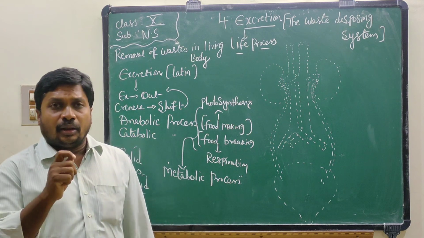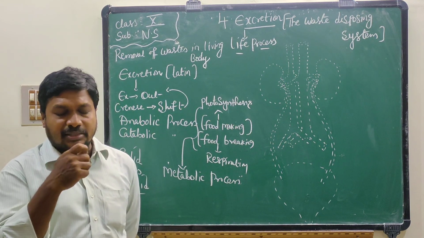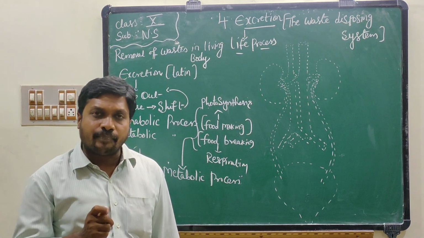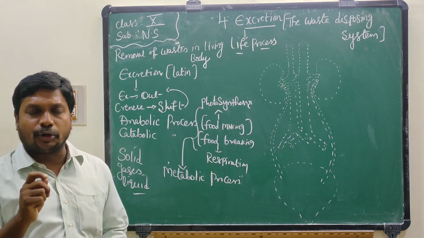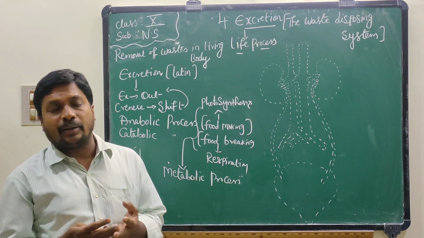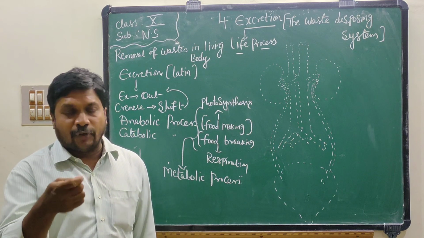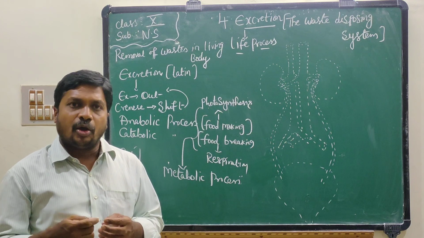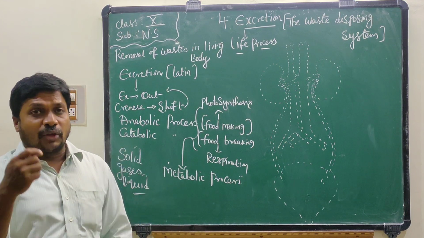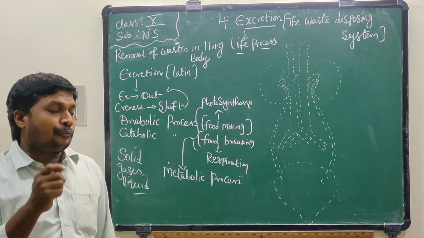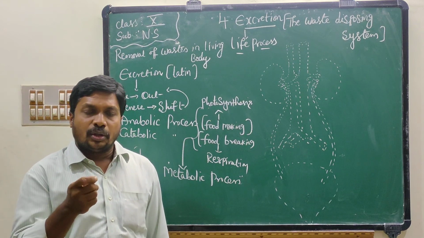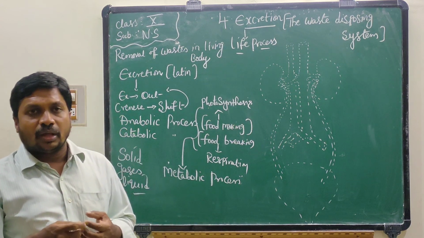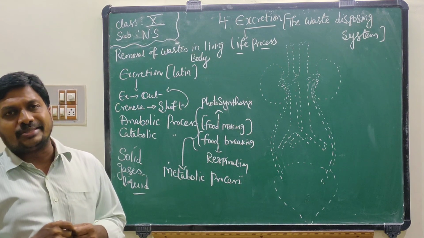No factory produces any product without waste. For example, if a chair is produced from a factory or by a carpenter, waste is produced. There is no factory which produces a product without producing waste.